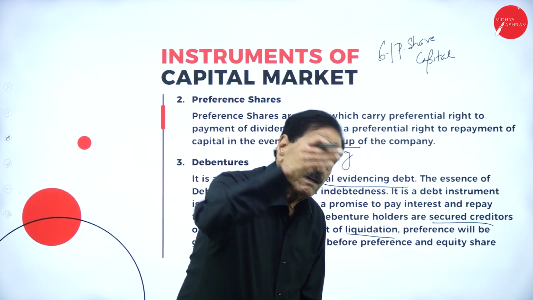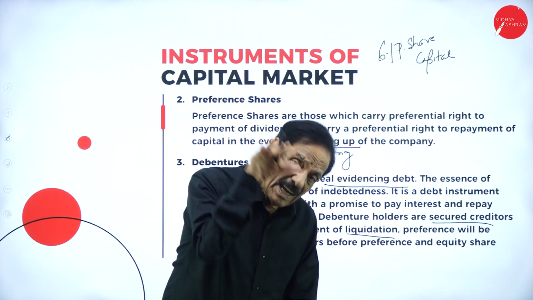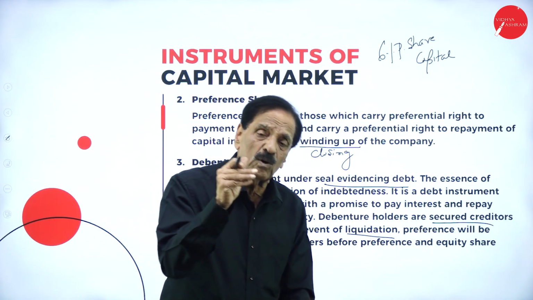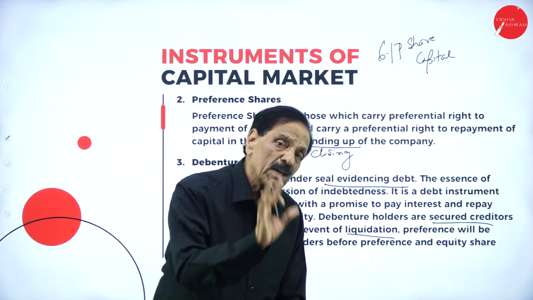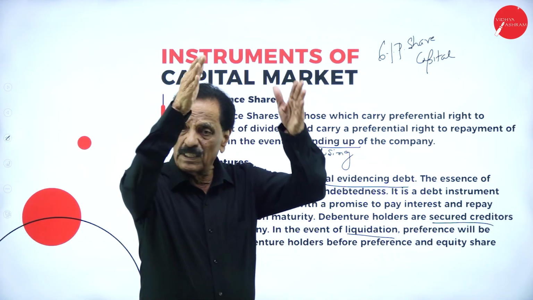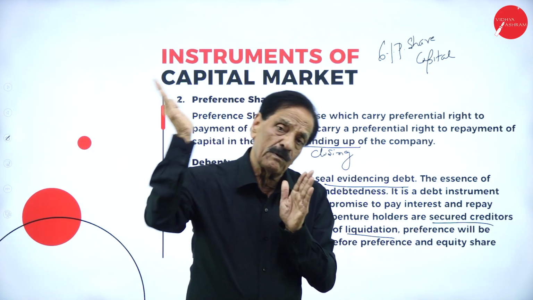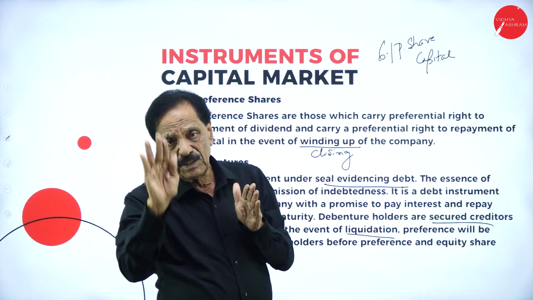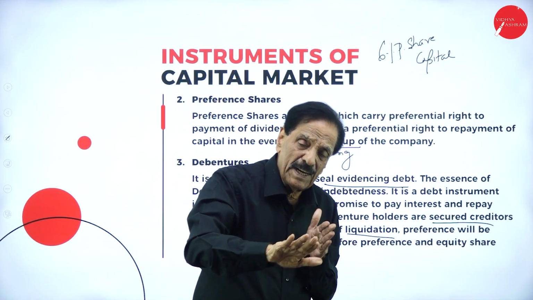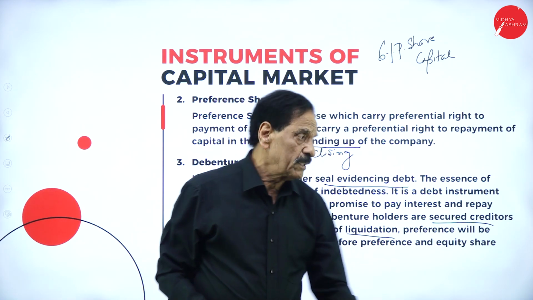When the company liquidates, we have a certain order of payment. First, we have to pay the debenture holders, their interest, because they are the secured creditors. Then the preference shareholders, their dividend. If any amount is left over, that goes to the equity shareholders.